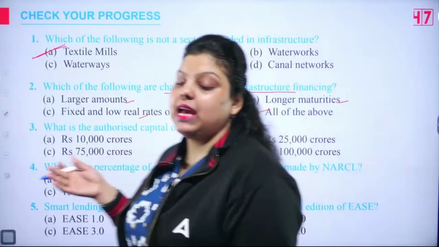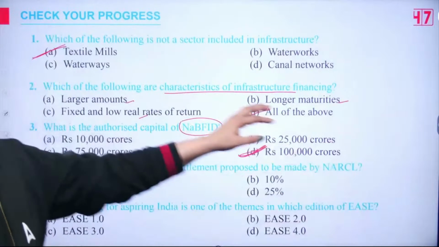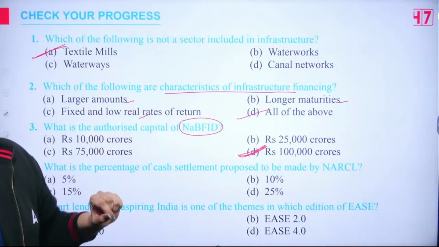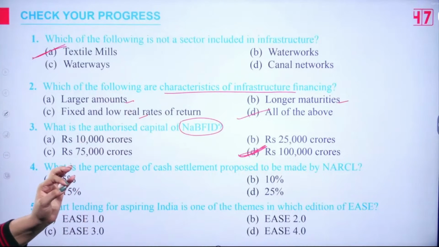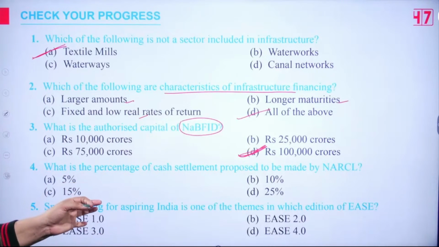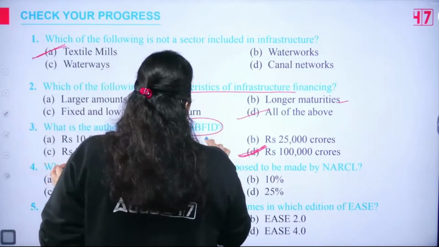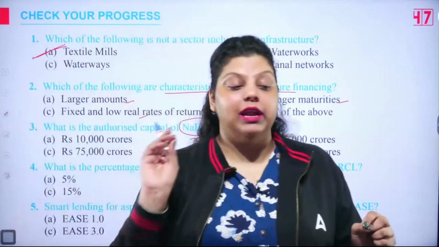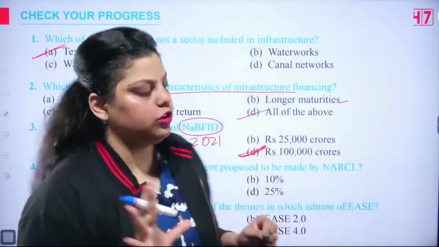And in which year NABFID was introduced? This is our 5th All India Financial Institution if we talk about NABFID. 1 lakh crore is the authorized capital. Okay, that's correct. And it was introduced in 2021. That's the latest development financial institution and the 5th All India Financial Institution.